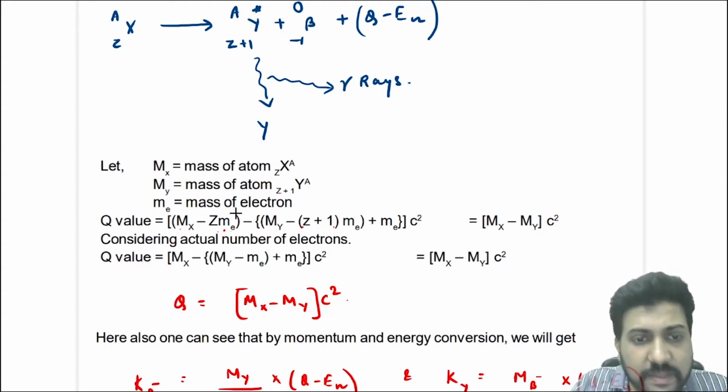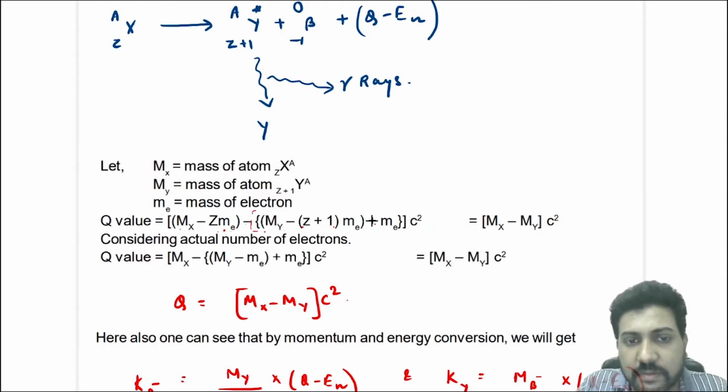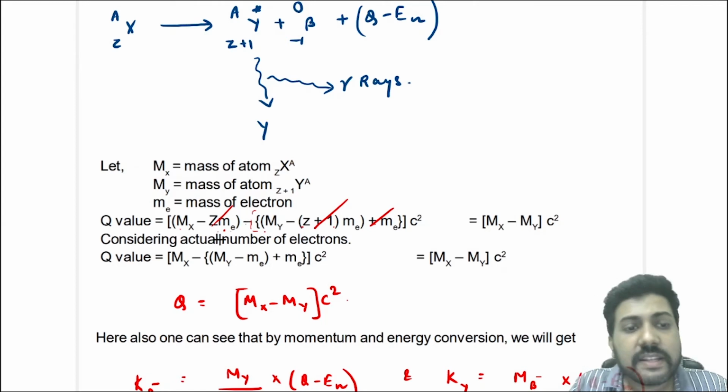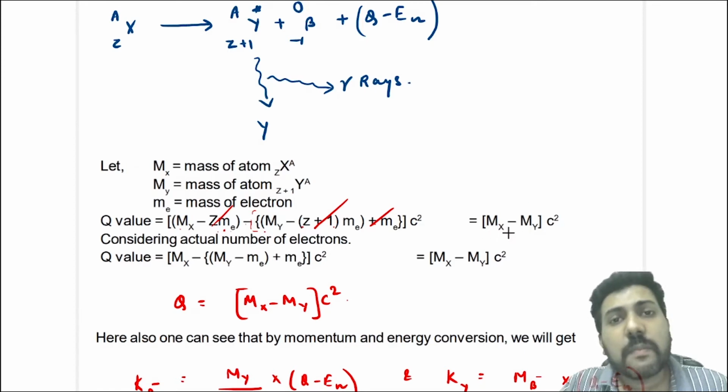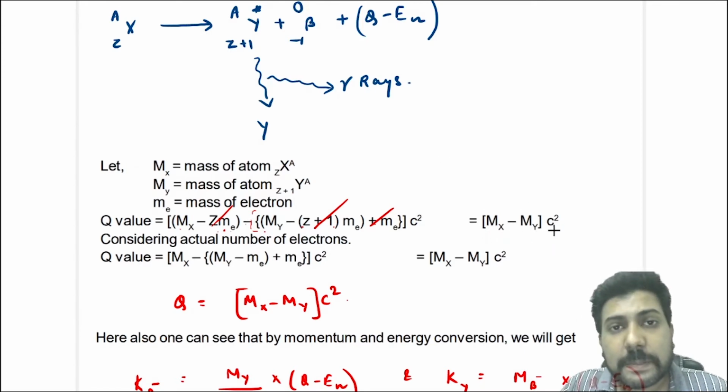Okay, so plus me is a common term here actually. So there will be one minus and this plus, then it will become minus me. So this and this will get cancelled out, and you will get the Q value is equal to mx minus my into c square. So you have to remember the Q value in a beta minus decay. In a beta minus decay, the Q value is mx minus my into c square.